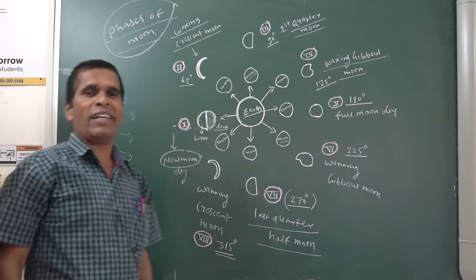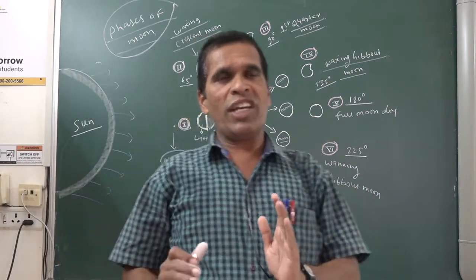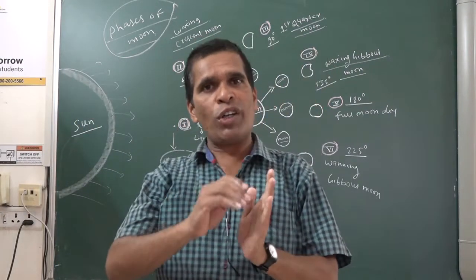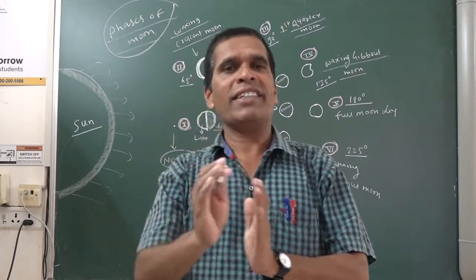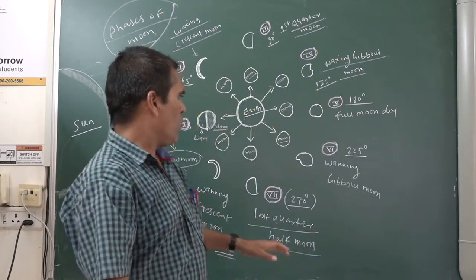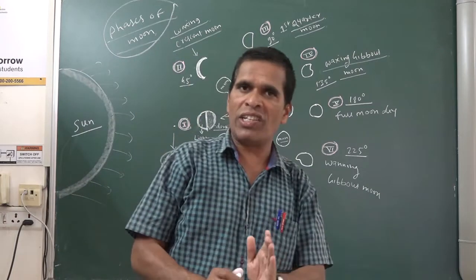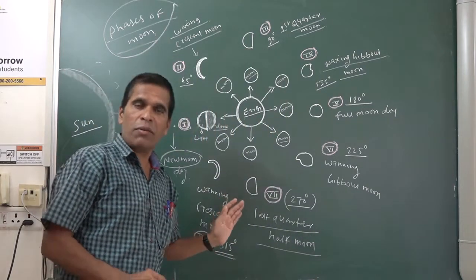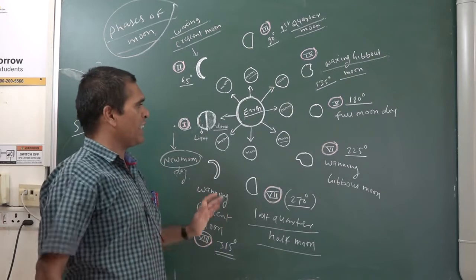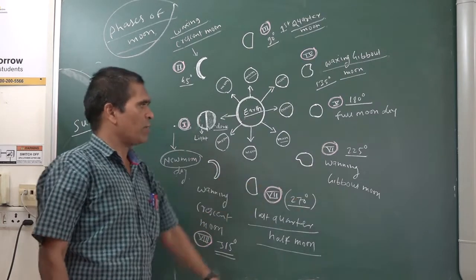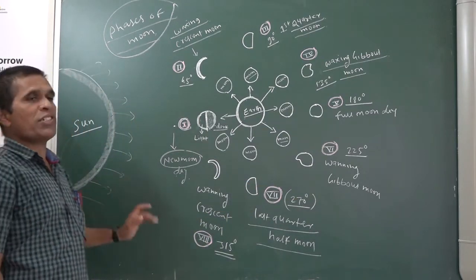Waxing means the shape changes from smaller to bigger, that is called waxing. Waning means what? Waning means the shape changes from bigger to smaller, that is called waning. Waxing and waning you have to understand.